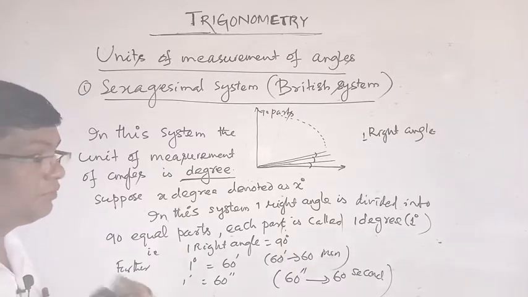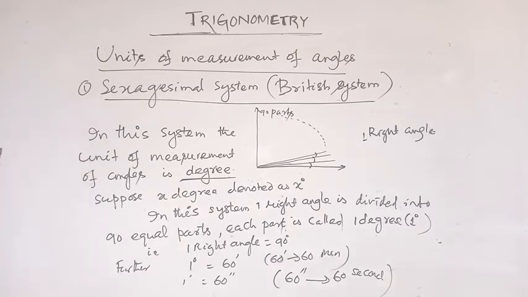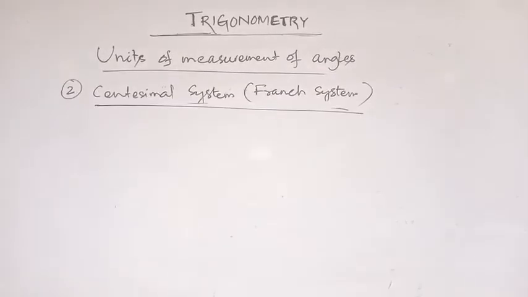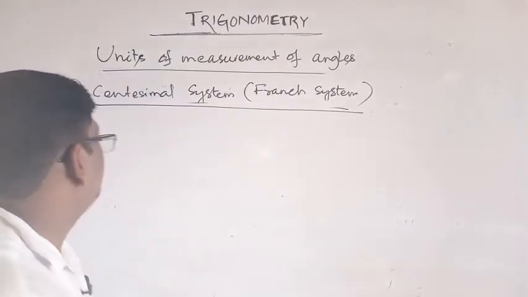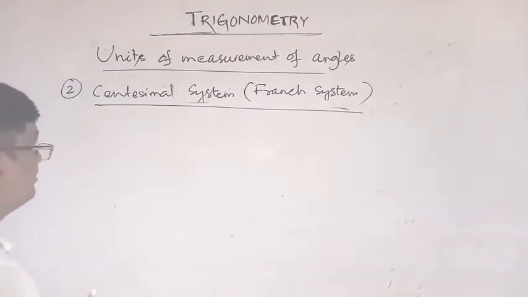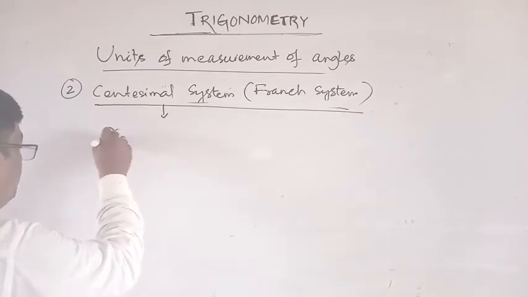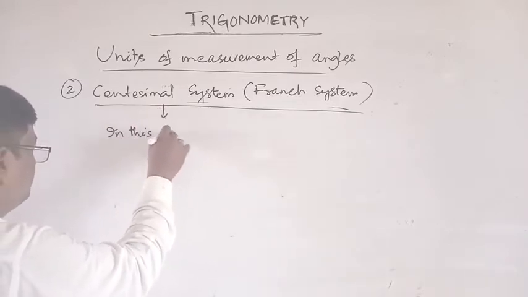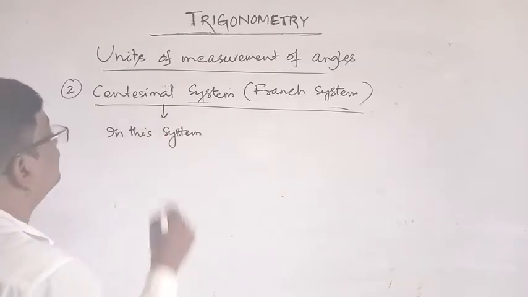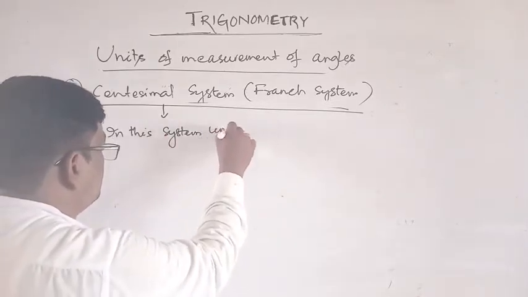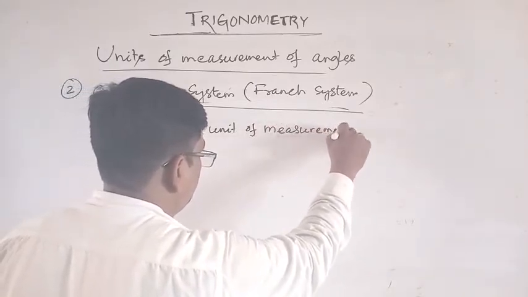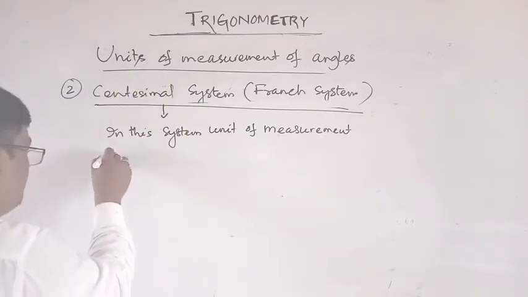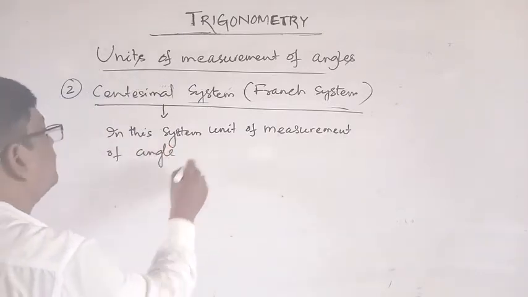Okay, now number 2, centesimal system or France system. In this system, the unit of measurement of angle is grade.